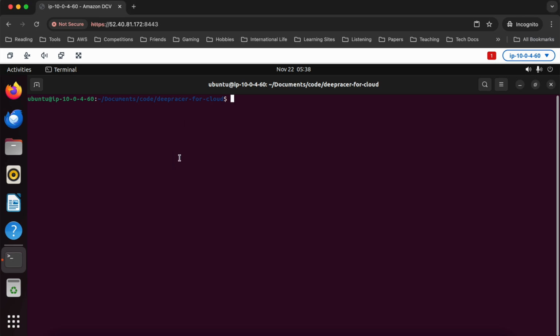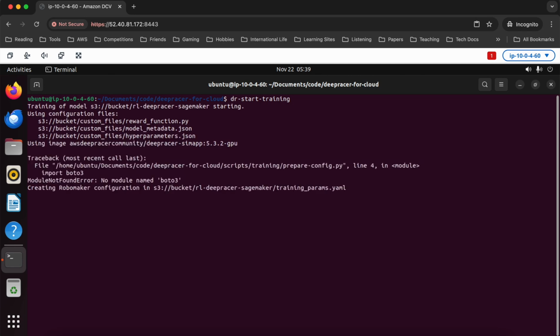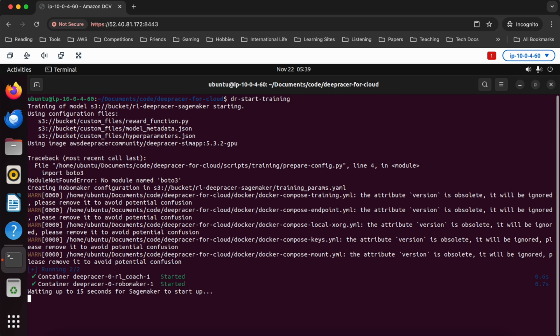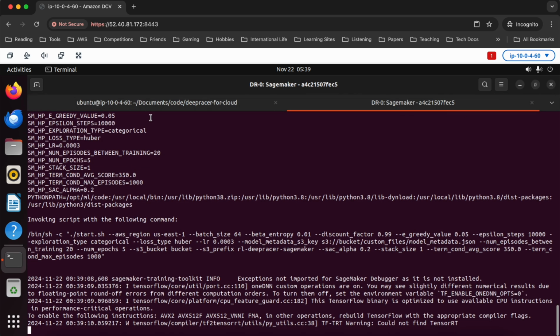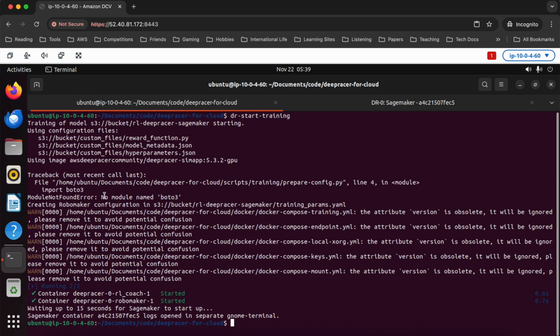So all you would need to do from this terminal is dr start training. What should then happen is a bunch of stuff will take place to load up appropriate training jobs. However, we have a problem. That script depends on something else that's not installed right now. It depends on Boto 3, which we don't have.